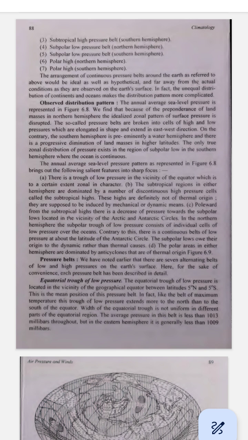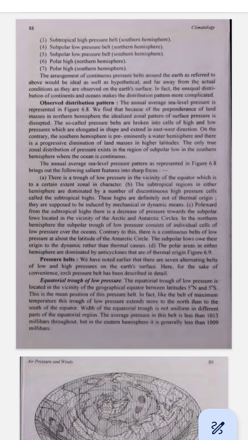Let's break down the concept of the observed distribution of pressure on Earth, keeping it as simple and clear as possible. 1. What is pressure distribution on Earth? Pressure distribution. The Earth's surface doesn't have the same air pressure everywhere. Air pressure changes depending on where you are, and this forms patterns or belts around the planet.